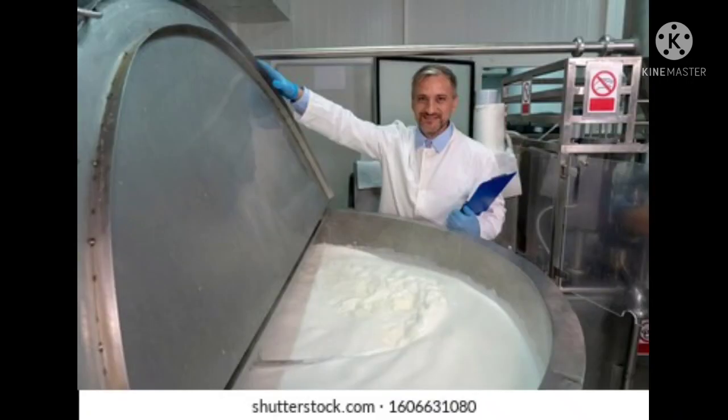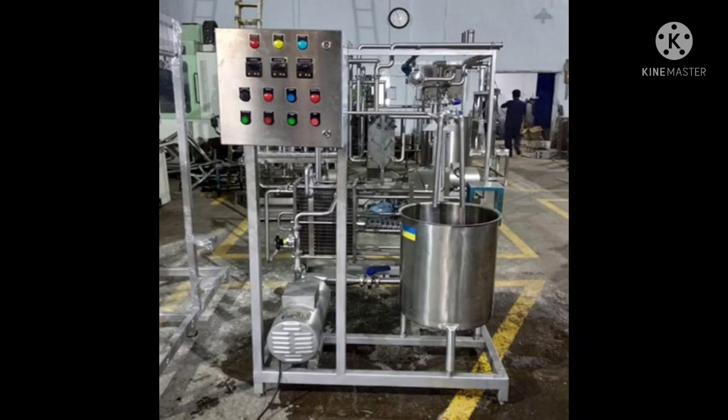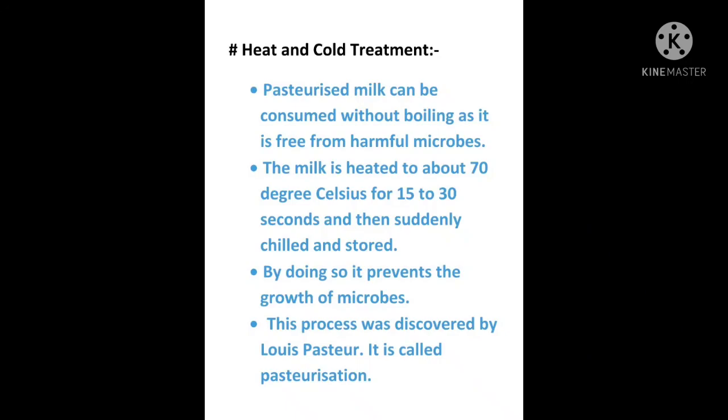These are the plants where the pasteurization process is carried out in industries. These are the instruments which are used in the pasteurization of milk. Now let us learn how the pasteurization of milk is carried out. Milk pasteurization comes under heat and cold treatment. Pasteurized milk can be consumed without boiling as it is free from harmful microbes. We can even drink it without boiling.